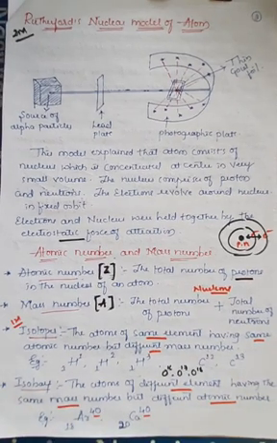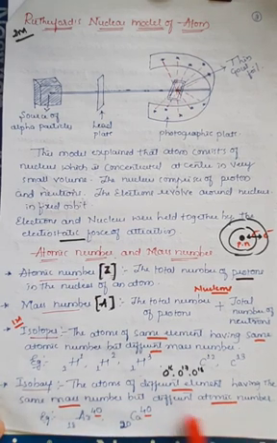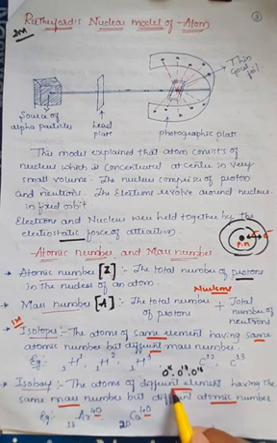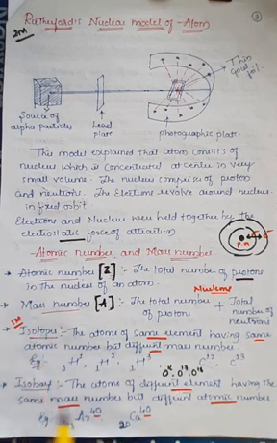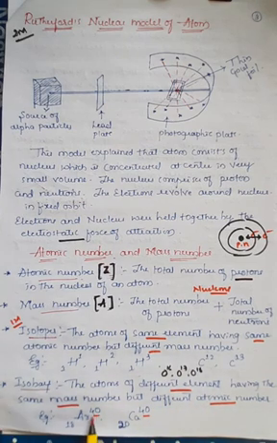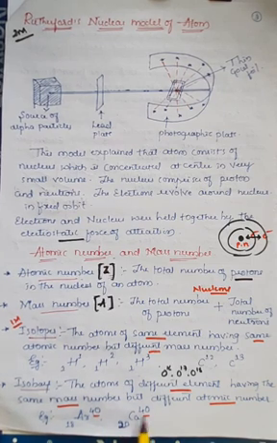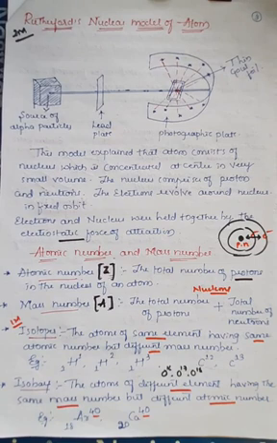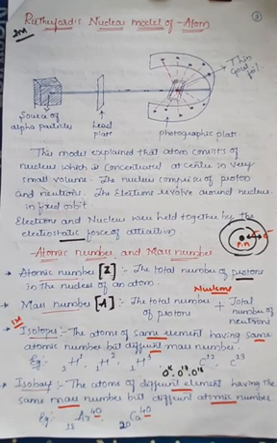Isobars are the atoms of different elements having the same mass number but different atomic numbers. Here different element is very important. In isotopes we are talking about the same element, but in isobars we are talking about different elements. They have given 2 examples: argon, whose atomic number is 18 and mass number is 40, and calcium, whose atomic number is 20 but mass number is also 40. Therefore, elements having the same mass number but different atomic numbers are termed isobars. That's all we have studied in today's class.